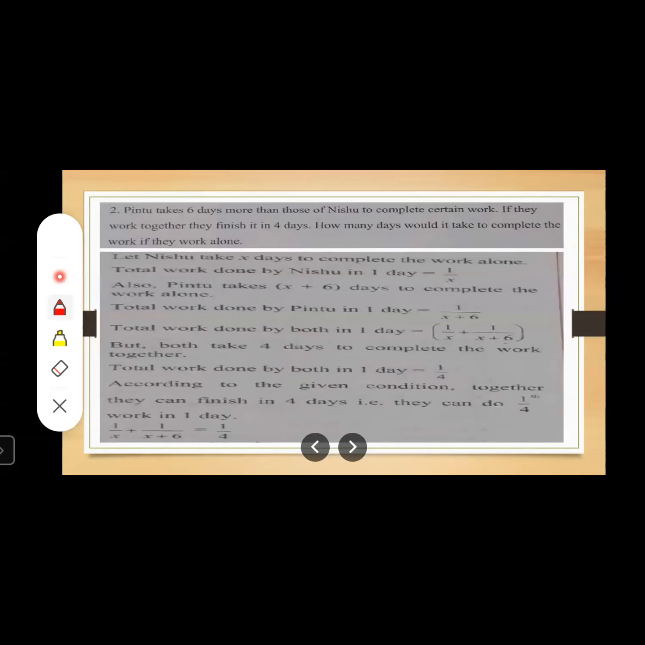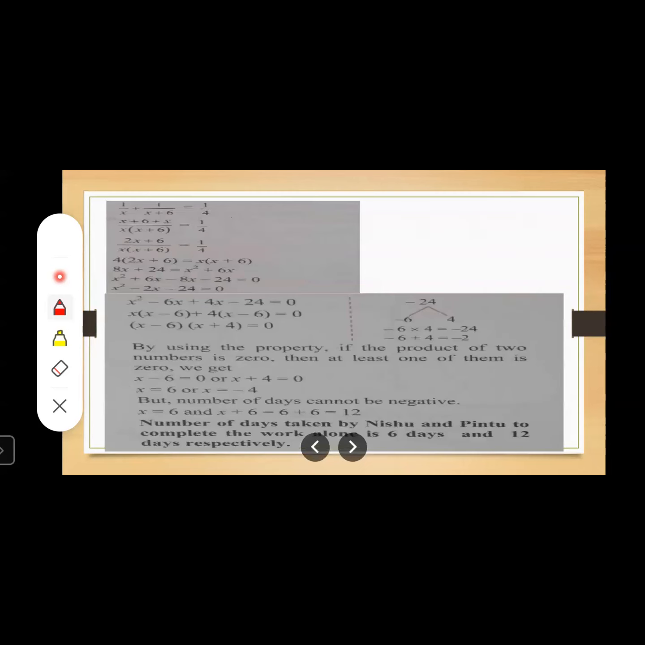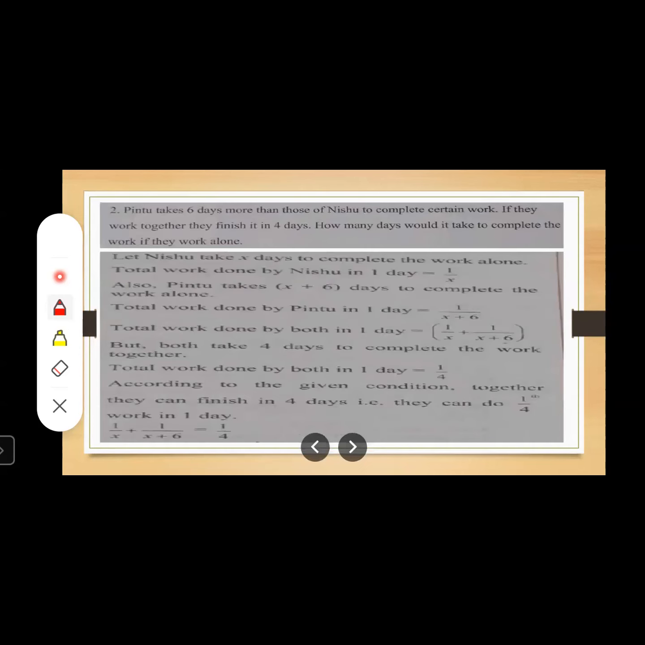Students, here you need to know, see, work done in one day is nothing but 1 upon number of days. This line or this point you need to remember, work done in one day is nothing but 1 upon number of days. Okay, so see, look here, what is given over here? Pintu takes 6 days more than Nishu to complete certain work. We don't know how many days Nishu took to complete a certain work.